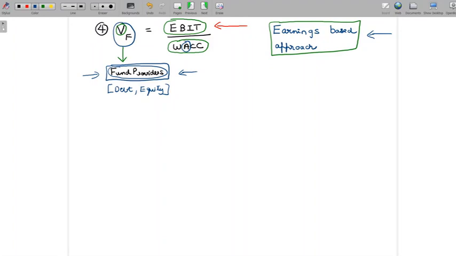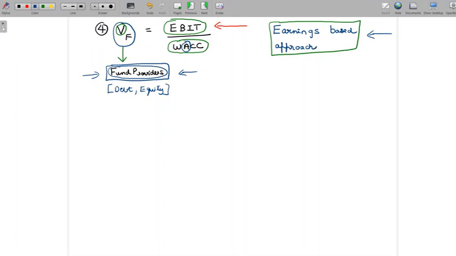Since we have considered the earnings available to all fund providers, it doesn't make sense to talk about one specific cost. We should talk about the overall cost or the average cost. That is why we use WACC, the weighted average cost of capital, here. So here we are looking at the value of the firm using the earnings based approach, considering all the fund providers to form part of one group. So that's the logic of using WACC as a discount rate here.